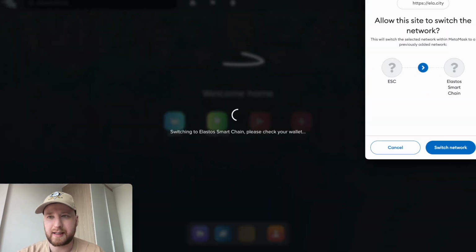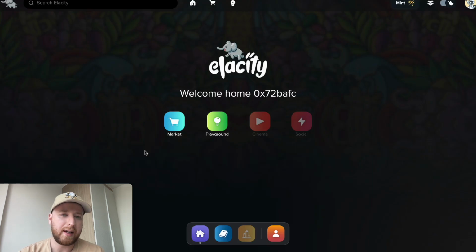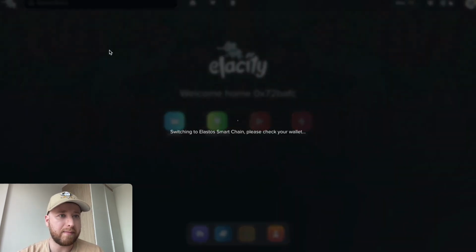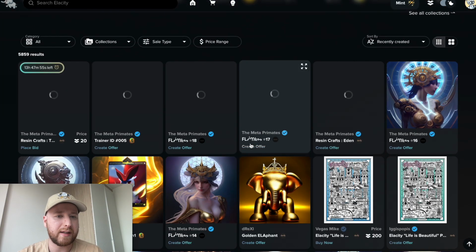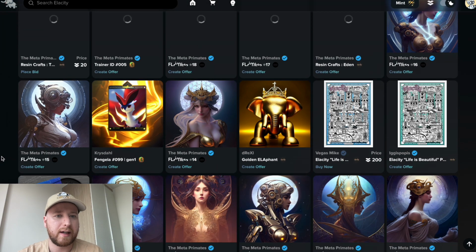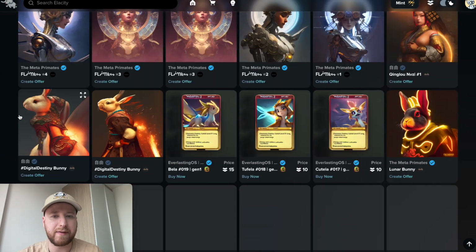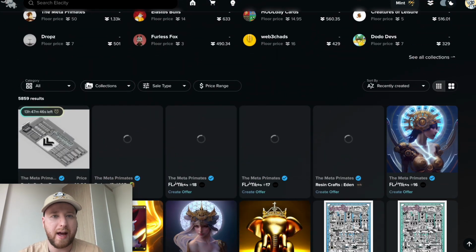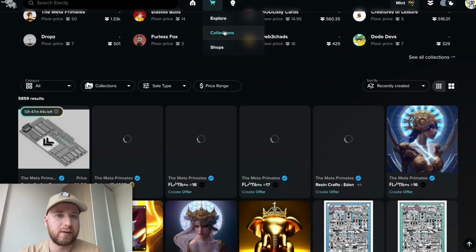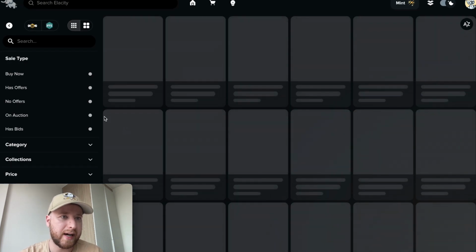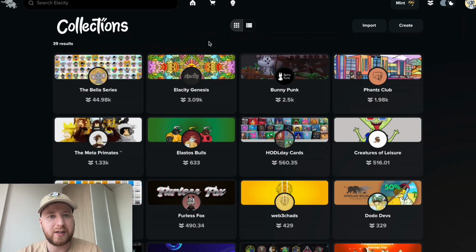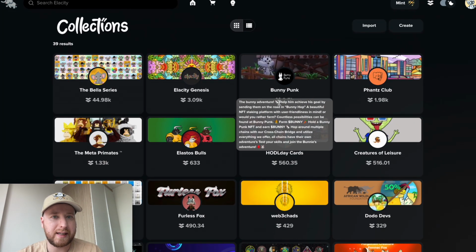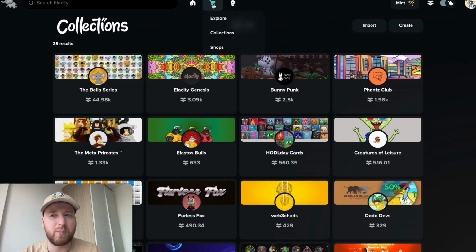If we jump into Elacity, already switch networks. In this live environment, we have an NFT marketplace where individuals can buy and trade assets. This has been live for about a year, and then we have the ability to buy and trade. We have decentralized data vaults. We have the ability for collections to be generated, imported and traded, and this can all be multi-chain, so it's very wide-reaching. 2% business model on all trade.